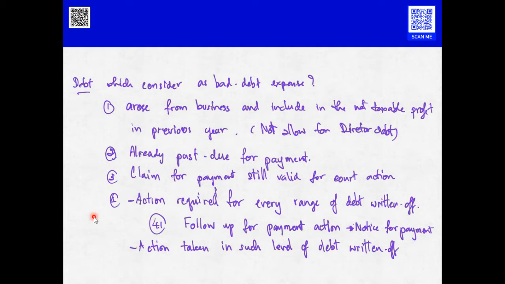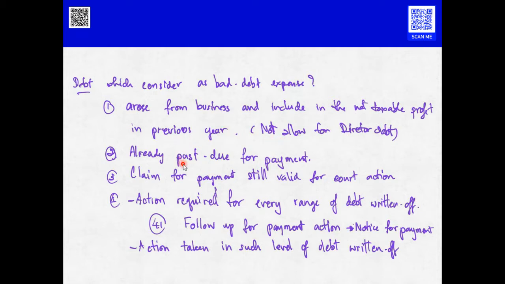The first one is that the debt arose from the business and was included in the calculation of the net taxable profit in the previous year, or in the year that they recognized the income under the accrual basis. And this debt shall not be a director's debt, for example, a loan to a director or a loan to an employee. This will not be acceptable as a bad debt write-off expense.